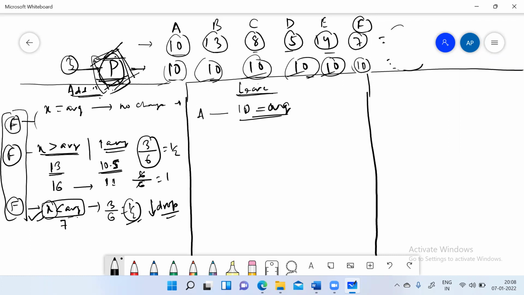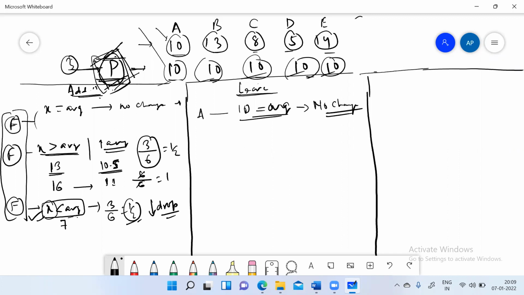A comes to the P and asked, my mom is calling. I cannot play the game anymore. I need to go out. So P asked, how much did you bring to the group? He said 10. How much do you have right now? He said 10. P will say just leave the group, because by this way there is no change in the average of the rest of the people. So A came with the 10 and A leaves with the 10. So there is no change in this condition.